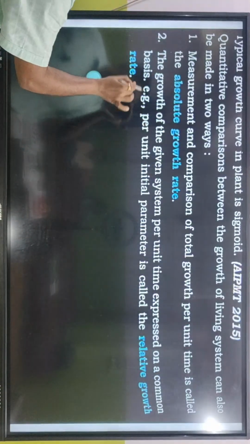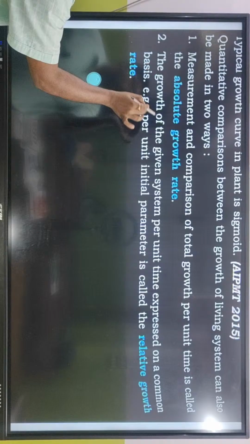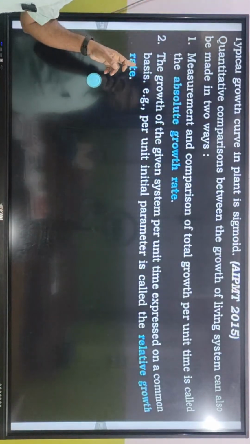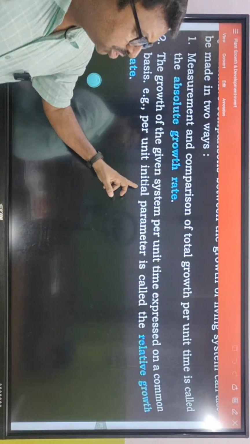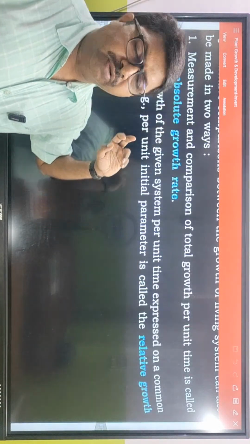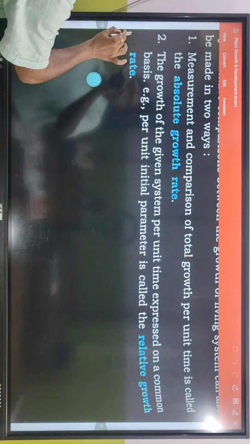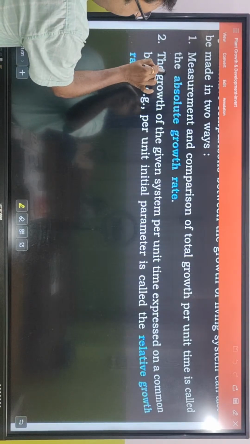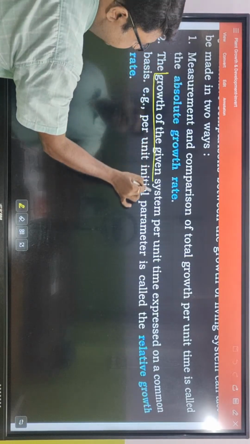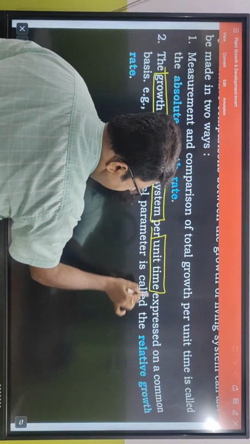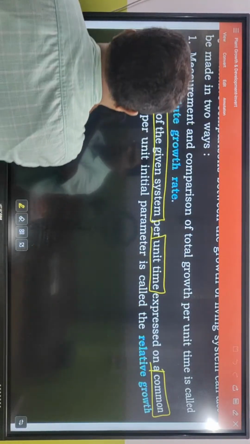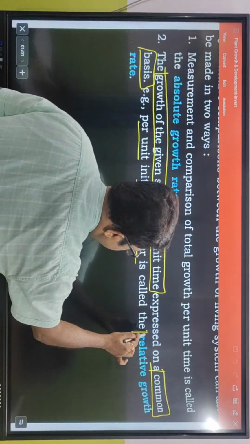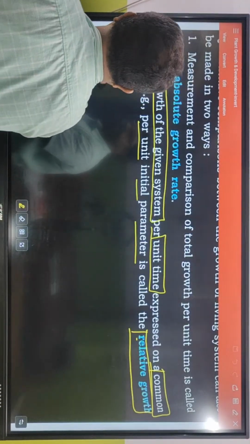What is relative growth rate? The growth of the given system per unit time expressed on a common basis, for example per unit initial parameter, is called relative growth rate. What is the difference? The difference is here: the growth of the given system per unit time expressed on a common basis, per unit initial parameter, is called relative growth rate.